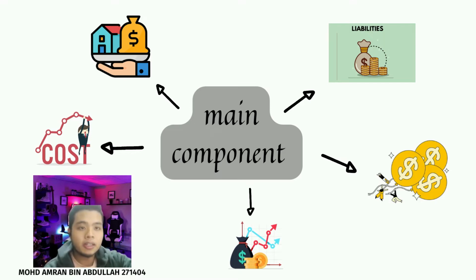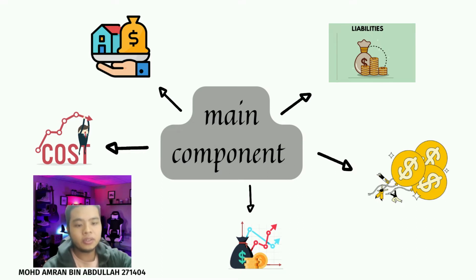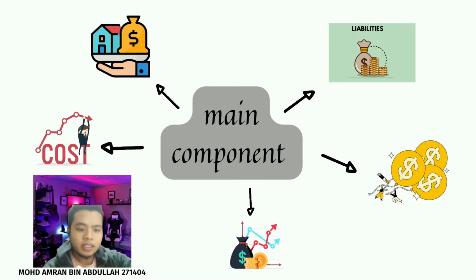The fourth is revenue. Revenue, also known as income or profit, is the money a company makes from its operations, such as the selling of goods and services. And the last is cost. Cost is the amount of money spent by a firm to finance its activities.